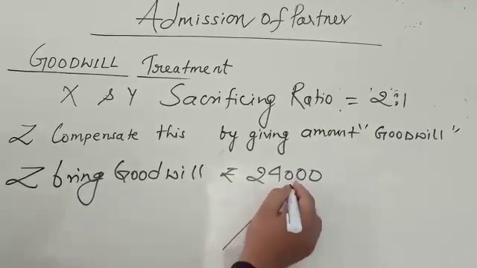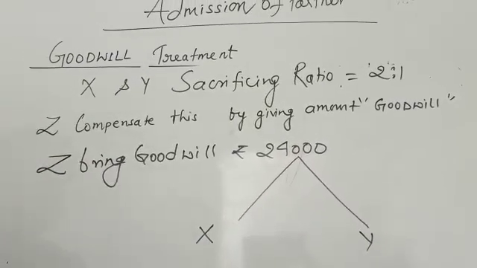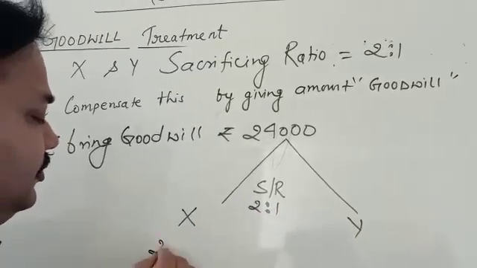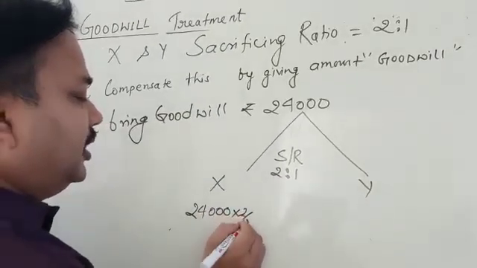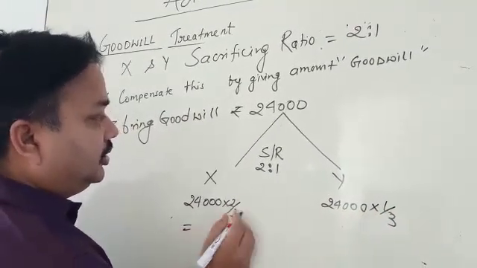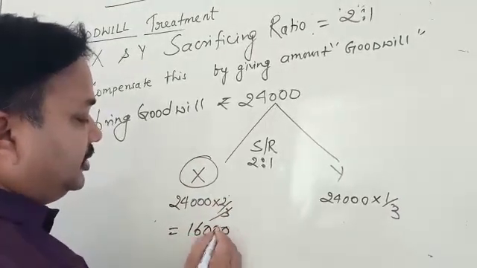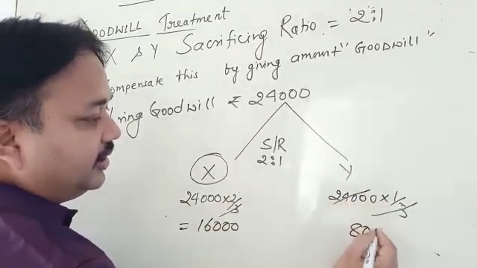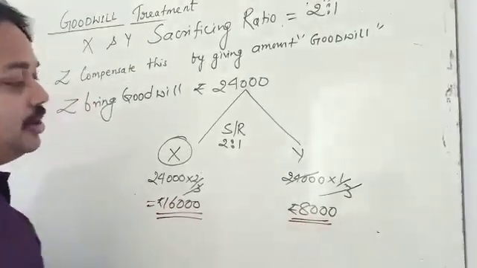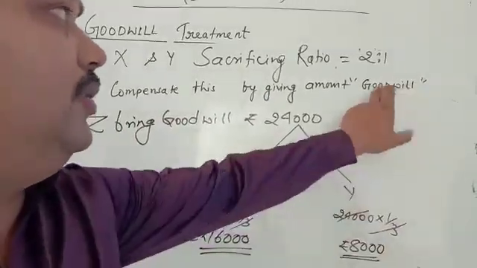So these 24,000 rupees are going to be distributed among X and Y in the sacrificing ratio 2:1. 24,000 multiplied by 2/3 and 24,000 multiplied by 1/3. X takes 16,000 rupees and Y takes 8,000 rupees. This compensation amount brought by Z is called goodwill.